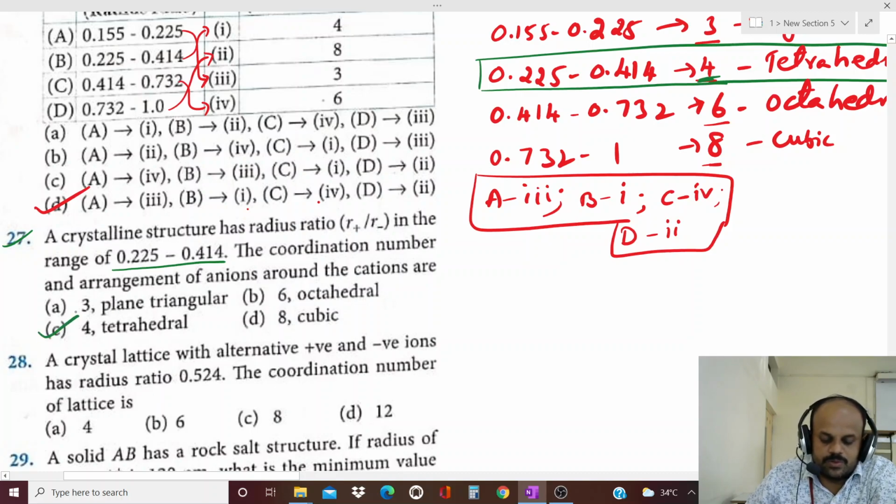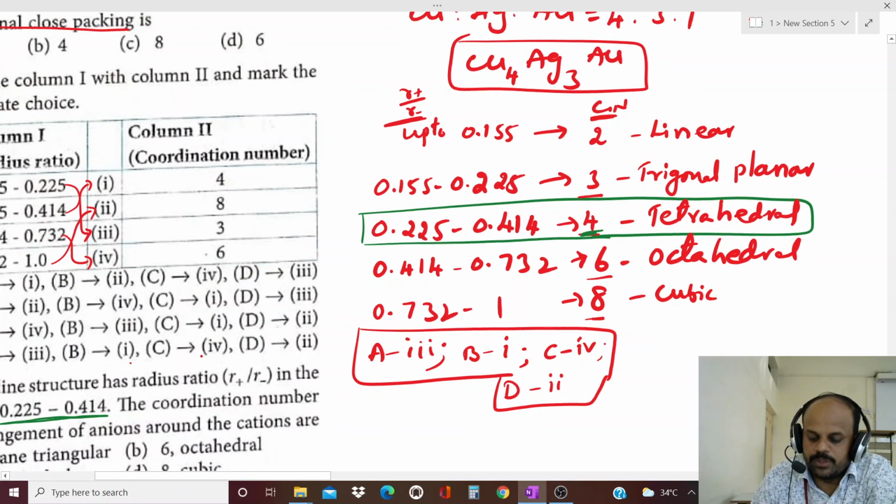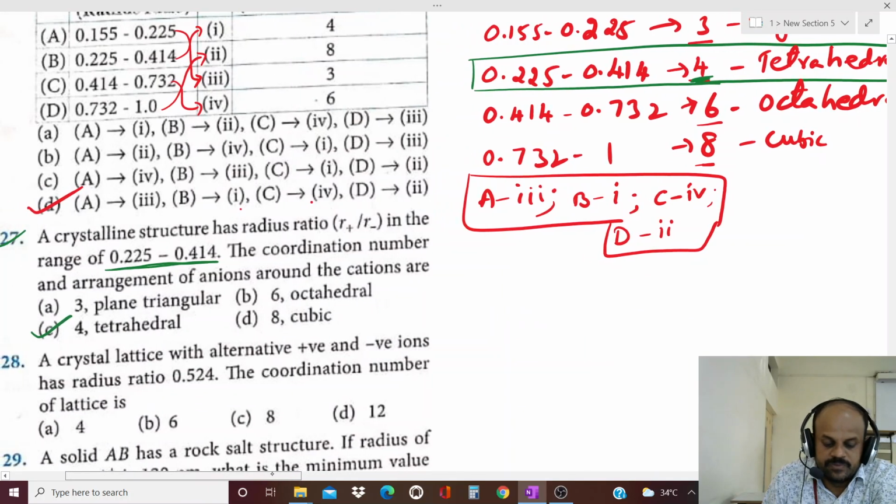Hence, which option is the correct option? Third option. The coordination number is 4 and the shape is tetrahedral, because the radius ratio is given in the range of 0.225 to 0.414. Then the coordination number is 4 and the shape is tetrahedral. Hence, the third option, that is option C, is the correct answer for this question.